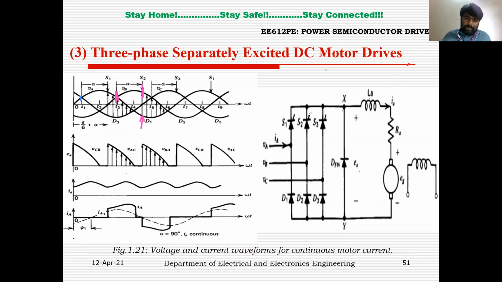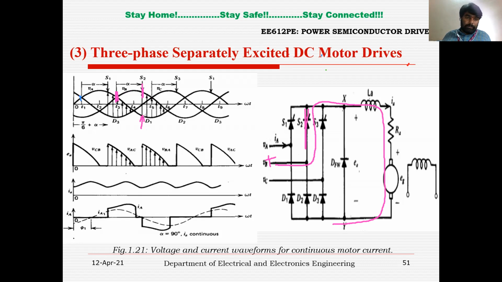So S2 will be in conduction state, and during this interval, the B phase voltage is more positive. So the current has to flow from VB positive through S2 anode and cathode, terminal X, LA, RA, to terminal Y, and there should be a return path for the current to flow, right?